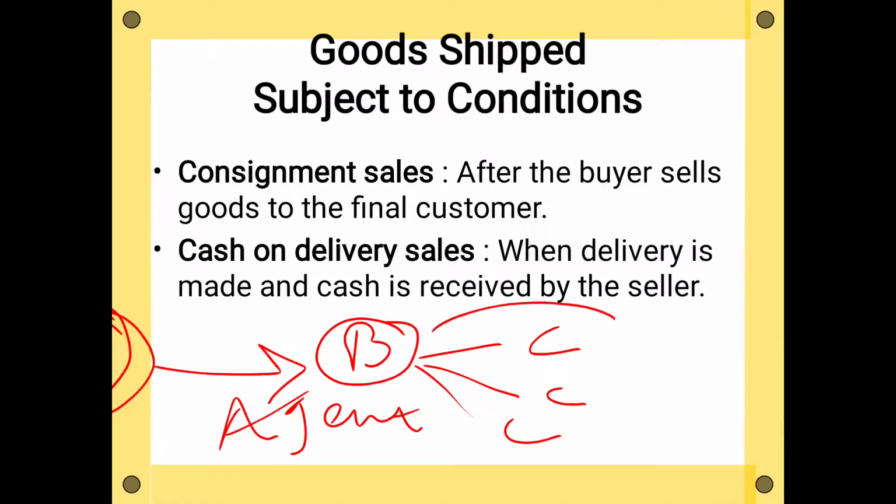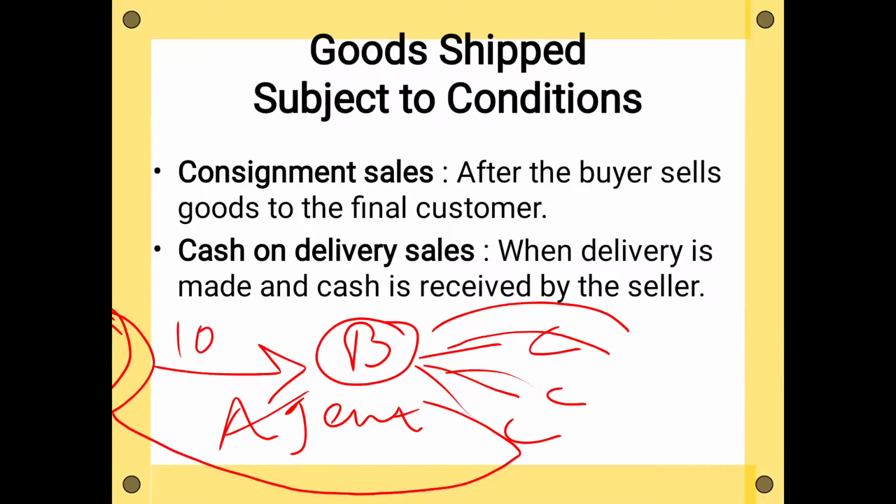When B sells these goods to customers, only then can A recognize revenue in his books. But suppose A has sent goods of ₹10,000 and B has sold goods of ₹8,000 to his customers only.